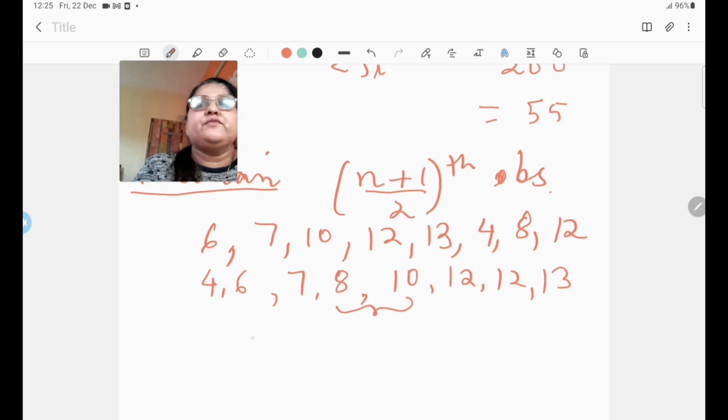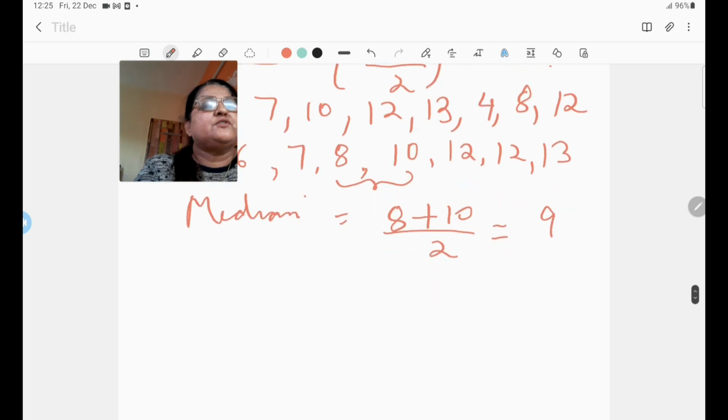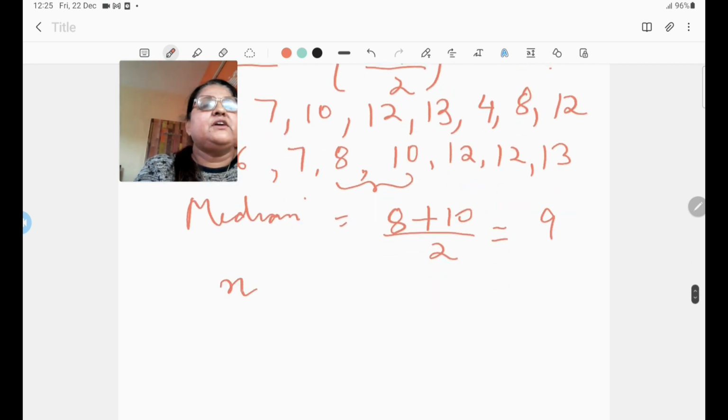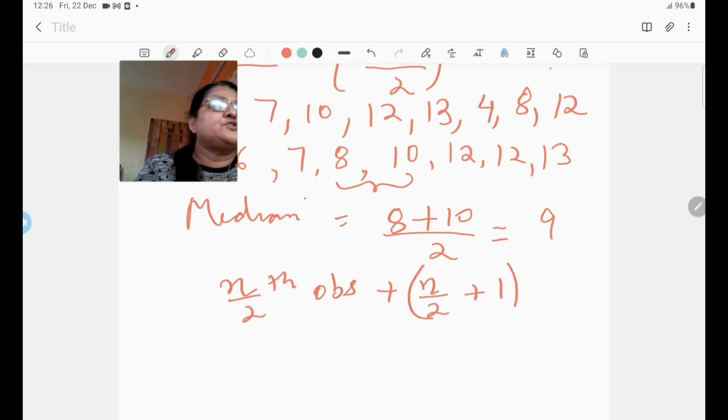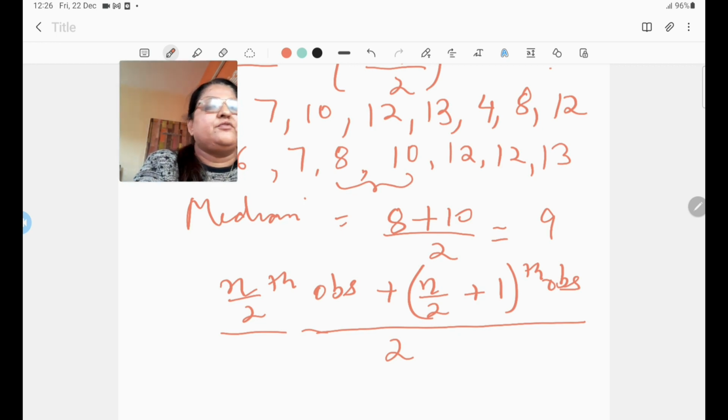So in this case, what do we do? We take the middle 2 observations and divide their sum by 2. So median in this case will be 8 plus 10, the 2 middle observations, divided by 2, which gives you 9. In terms of n, how can we understand this? We have to find the n by 2th observation and the next observation, that means the (n by 2 plus 1)th observation. You have to take these two observations and then divide their sum by 2 to calculate the median. Okay, this is when there are an even number of observations.